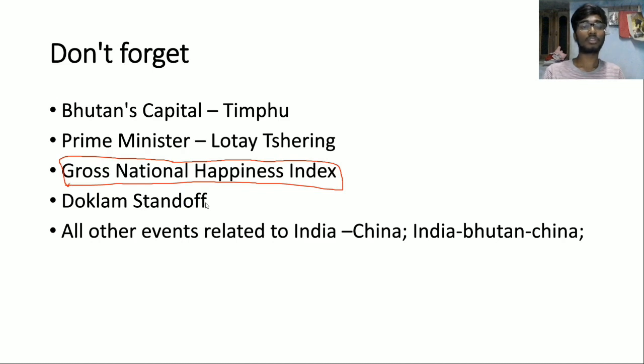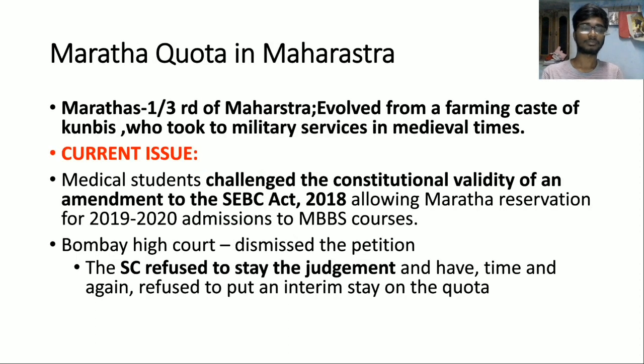And you need to know about this Doklam standoff. It is disputed between, sorry, not India, China and Bhutan, and India supported Bhutan, and on account of this, the India-China first informal summit was held in Wuhan. Wuhan is a city in China which resembles the economic resilience of China. And the second informal summit was held in Mamallapuram in Tamil Nadu. And you need to know about all other events related to India-China and India-Bhutan-China.